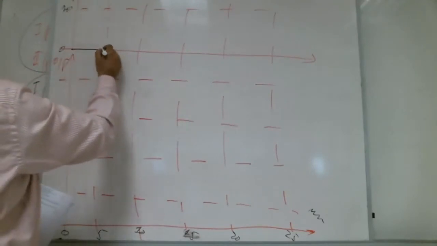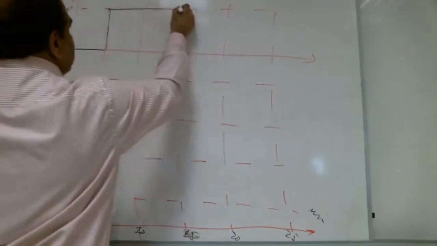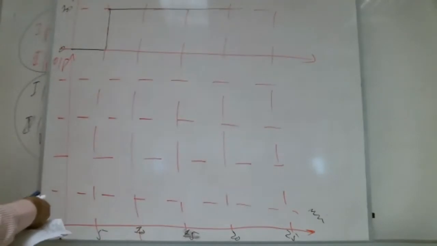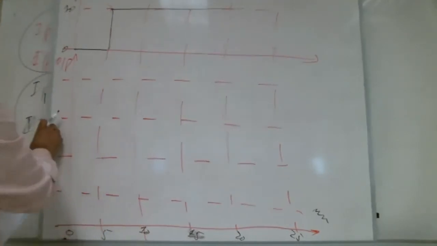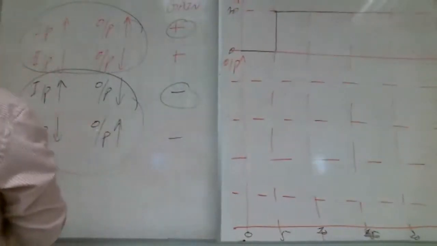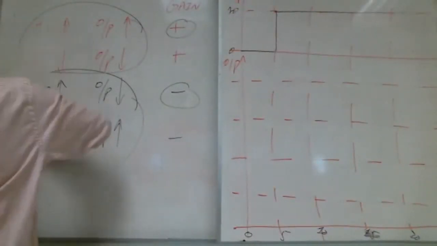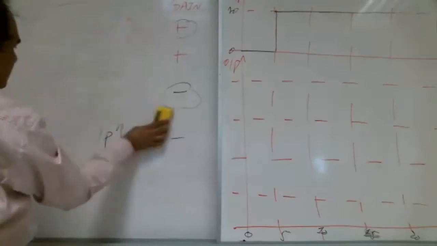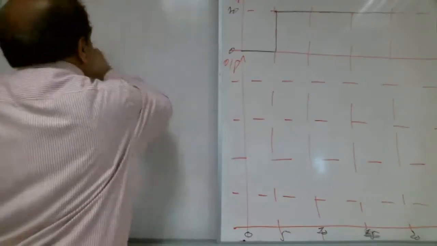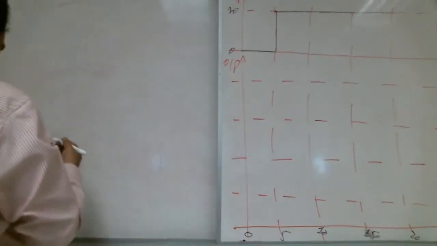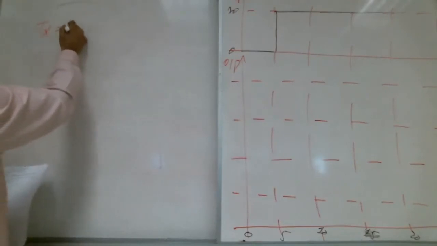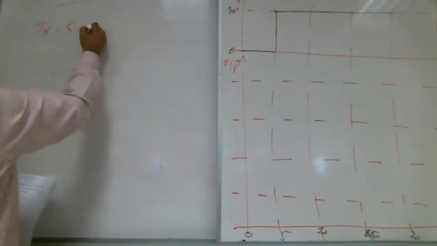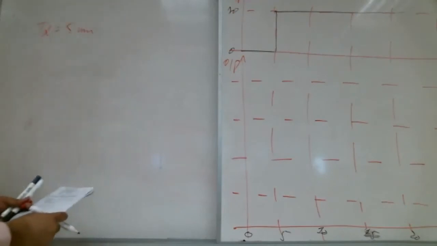The input is being applied like this. And dead time is given, 5 minutes. Right, Shabab?